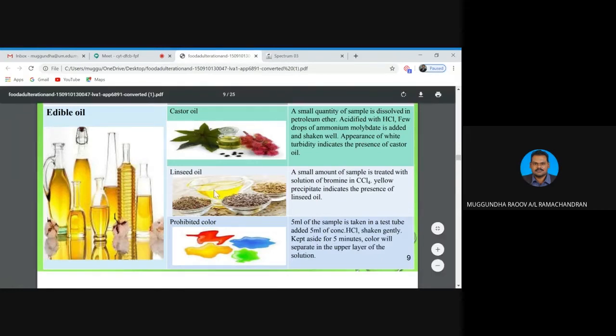If, let's say, linseed oil, when we mix the sample with a solution of bromine, a yellow precipitate will indicate the presence of linseed oil. Whereas for prohibited color, we mix the sample with 5 ml of concentrated hydrochloric acid and shake gently. Keep it aside for 5 minutes, and the color will separate in the upper layer of the solution.